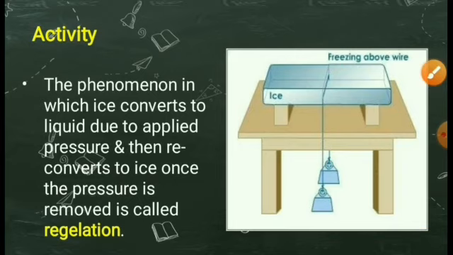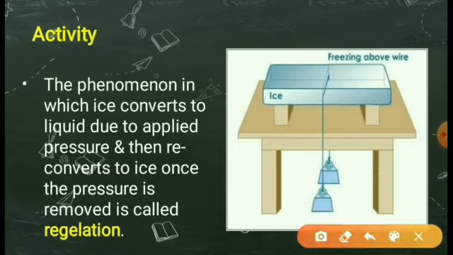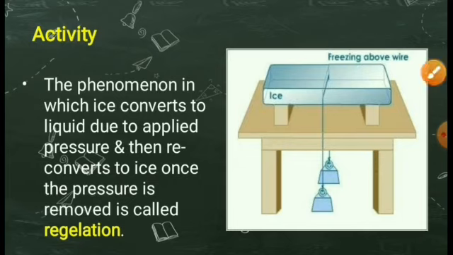This phenomenon, in which the ice converts into liquid due to applied pressure and then reconverts to ice once the pressure is removed, is called the regelation process. What is happening here is the melting point of ice becomes lower than 0 degrees Celsius due to the pressure. This means that below 0 degrees Celsius the ice gets converted into water, and as soon as the pressure is removed, the melting point is restored to 0 degrees Celsius and water gets converted into ice again. This phenomenon is called regelation.